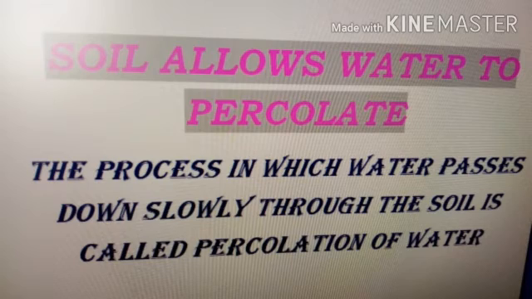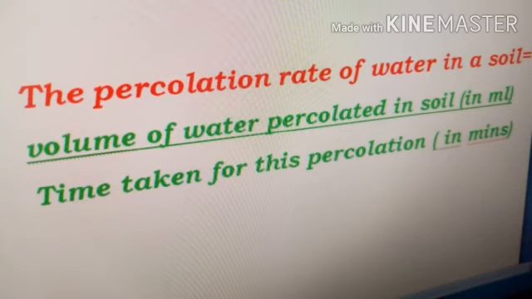The percolation rate of water tells us how fast water passes down the soil. The percolation rate of water in a soil is the volume of water in millimeter which passes down the soil per minute. See the formula to calculate the percolation rate of water in a soil: the volume of water percolated in soil in millimeter, upon the time taken for this percolation in minutes.